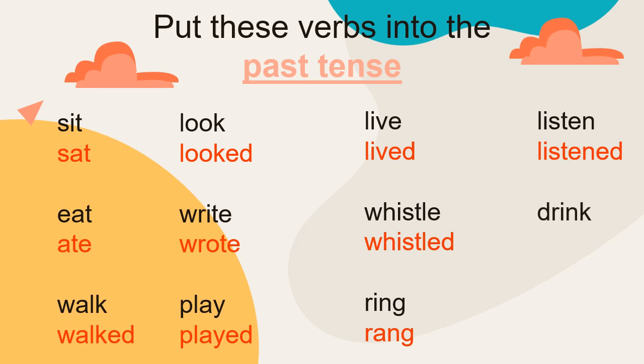Drink. What does drink become? I'll give you a clue. It's not drinked. Drink becomes drank. Sleep. What is the past tense of sleep? Slept. Okay. Now, in your own time, I would like for you to put some of these words into a sentence.